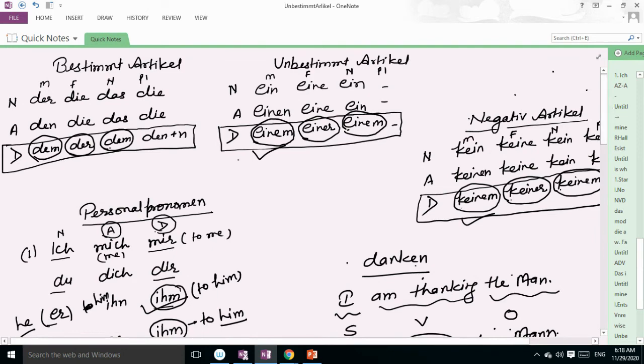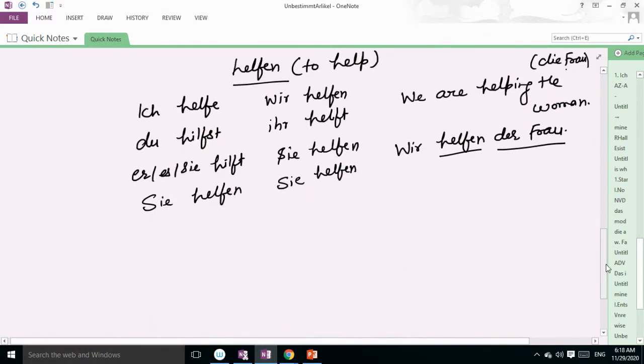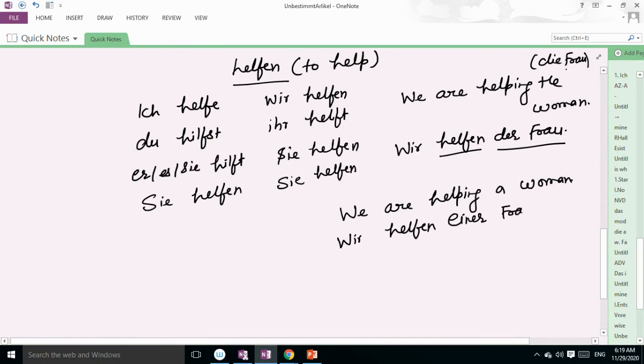In case of indefinite article, feminine, what we write? Eine. In negative, what we write, guys? Keiner. Okay. So you can see the sentence. Okay. If I say, we are helping a woman, so the sentence will be, wir helfen einer Frau.